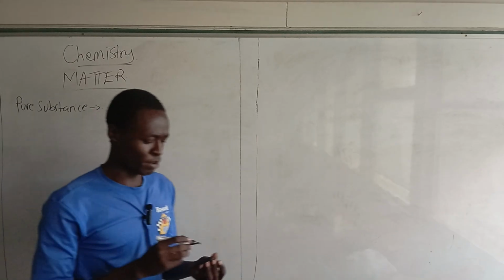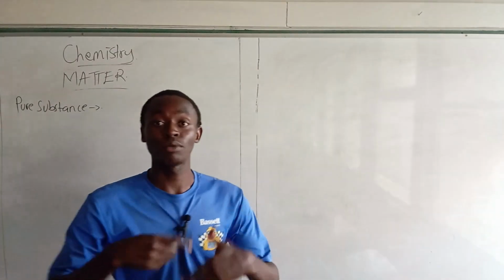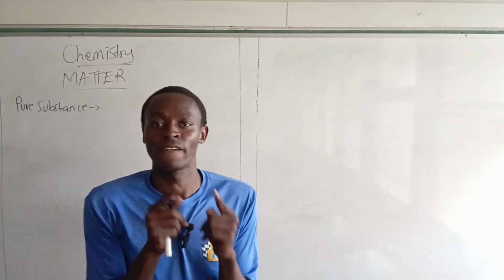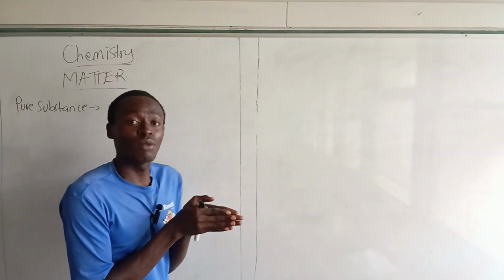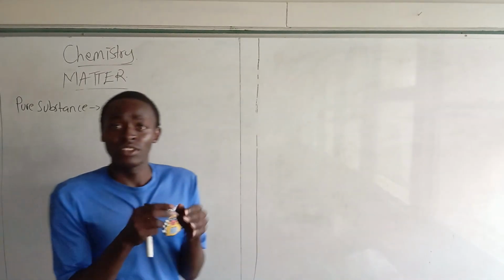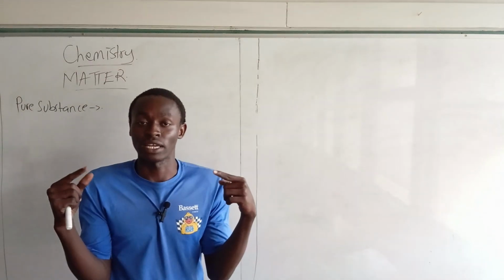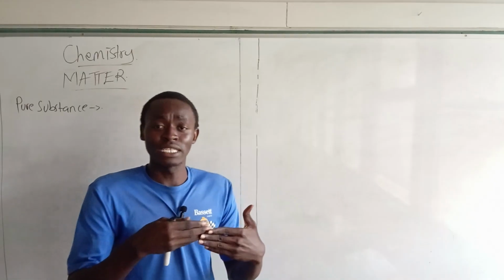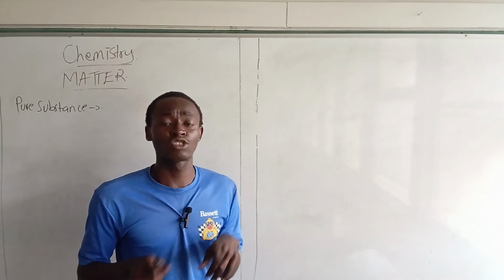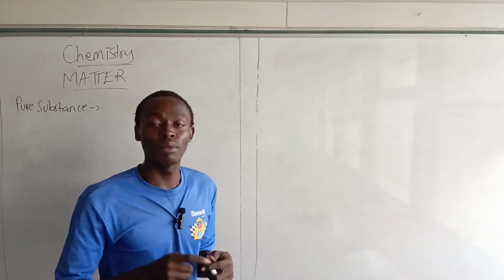That is what leads us to the discussion of finding out about pure substances. For that matter, let's describe a pure substance. What is a pure substance? Pure substances always have traits in that they always melt and boil at a specific temperature. There is a certain temperature at which it will melt, and the temperature will remain constant during that time. And when it boils, the temperature will remain constant at a particular temperature. So pure substances melt and boil at a particular temperature. And if a substance you expected to be pure fails to melt or boil at the temperature you expected, then that substance is probably not pure.